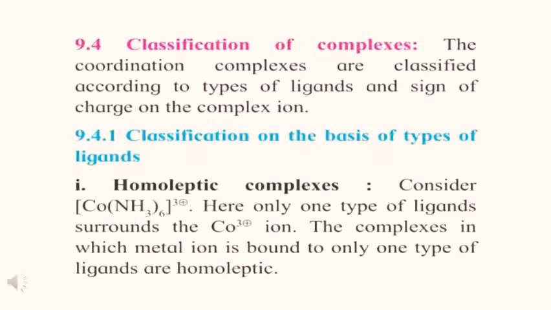Here only one type of ligand surrounds the Co3+ ion. The complexes in which the metal ion is bound to only one type of ligand are known as homoleptic complexes.